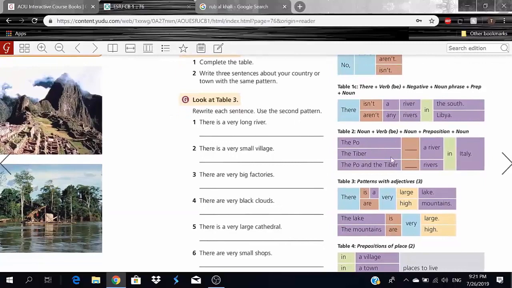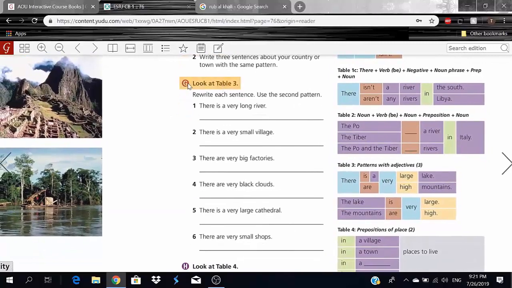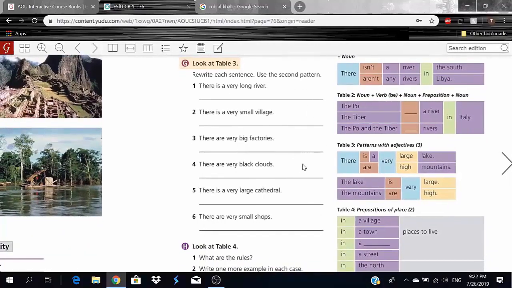Here we have, oh, we already did this. Now let's move on to exercise G. We have: rewrite each sentence and use the second pattern. Okay, so it seems that we have two patterns here. Now let's go to table 3 actually.